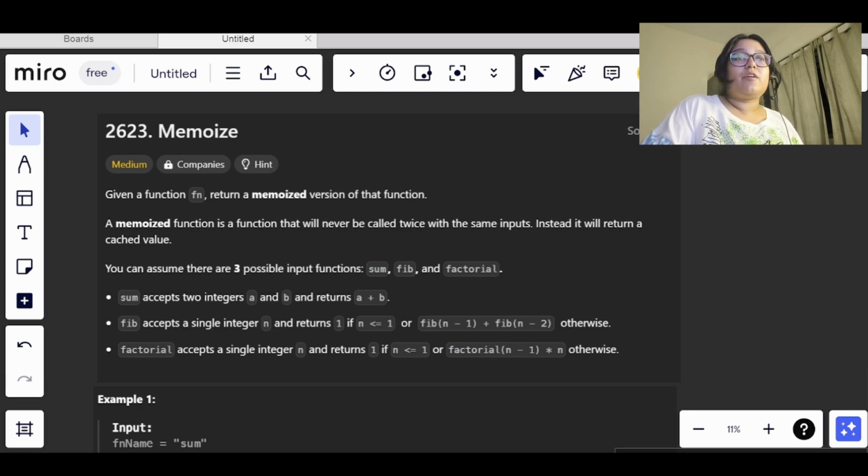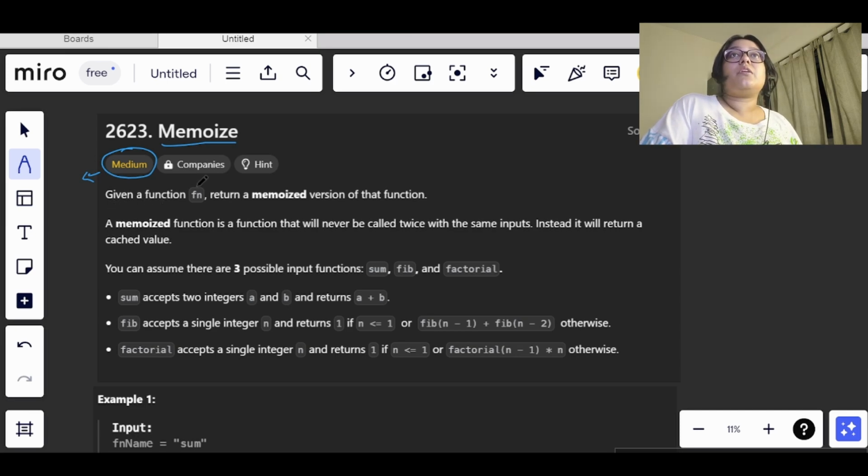Today is day 11 of our 30 days of JavaScript challenge. So let's see what today's question is. Today's question is memoize, which is a medium level question. Although it is given here as medium level, once you understand what they have asked us in this question, it is going to be very easy to solve. So let's move on to the problem description now.